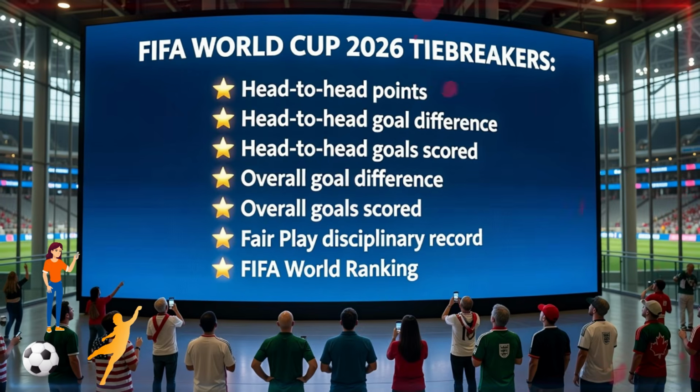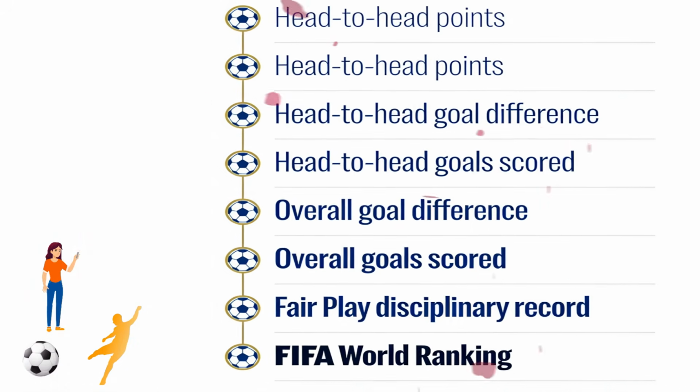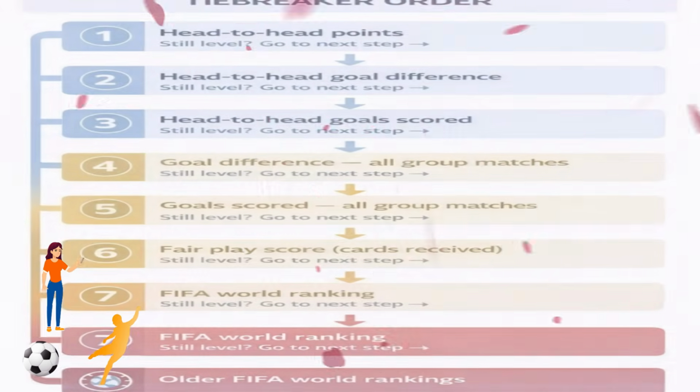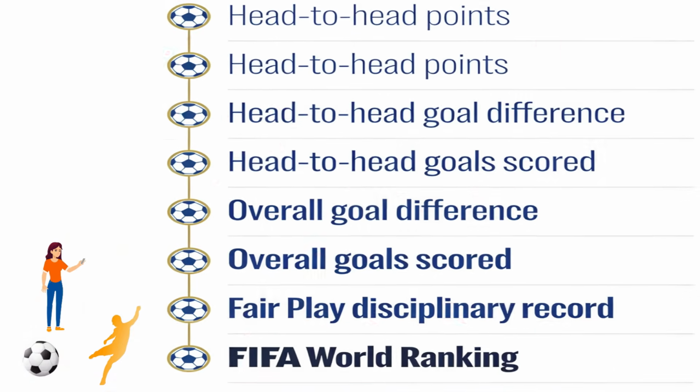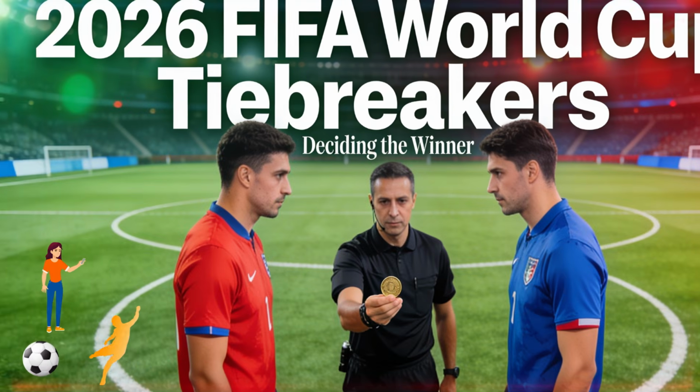Let's see the exact order. The FIFA World Cup 2026 tiebreakers are: head-to-head points, head-to-head goal difference, head-to-head goals scored, overall goal difference, overall goals scored, fair play disciplinary record, and FIFA World Ranking. Let's understand further about the FIFA World Cup 2026 tiebreakers.